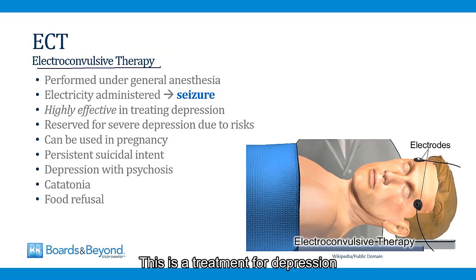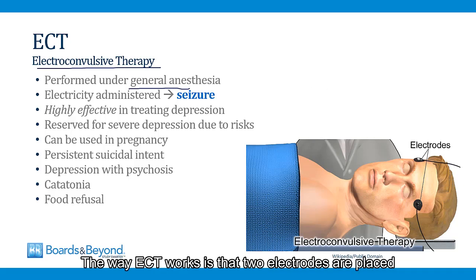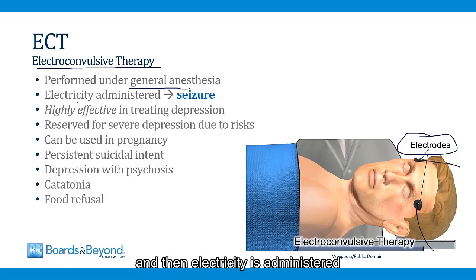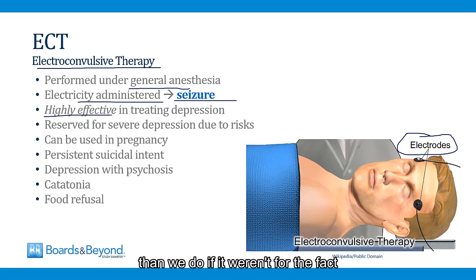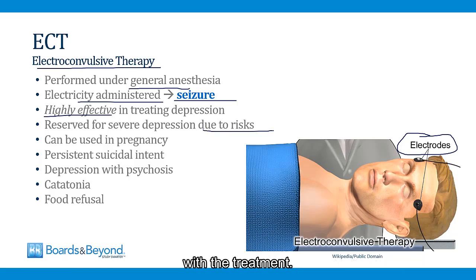This is a treatment for depression that is performed under general anesthesia. The way ECT works is that 2 electrodes are placed on the patient's head while the patient is under anesthesia, and then electricity is administered with the goal of causing a seizure. ECT is highly effective for treating depression. We would use it much more often than we do if it weren't for the fact that it requires anesthesia and there are risks associated with the treatment. Because of this, we usually use drugs and psychotherapy first and only use ECT when those interventions fail.